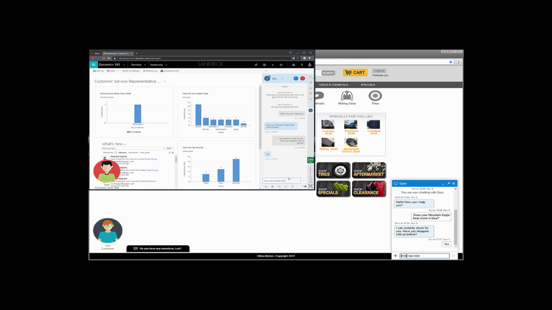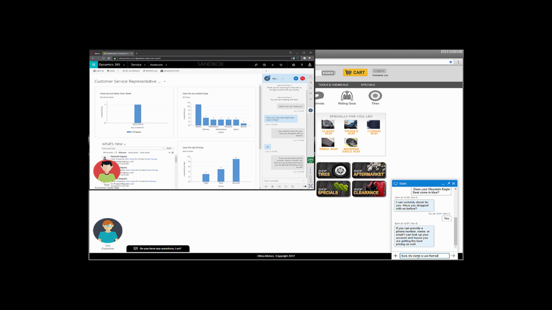But once Leo identifies himself and gives Sam the ability to look him up specifically in the CRM system, he'll be presented with the same set of products that Leo sees on the website. Those same 5 mountain motorcycle seats that you see in the rear window here will show to Leo and allow him to understand exactly what Leo is looking at, as well as he'll see some demographic information and some activity information around Leo's profile about how many times he's been to the website, how many emails he's been sent, how many calls he's logged in the call center, and so forth.